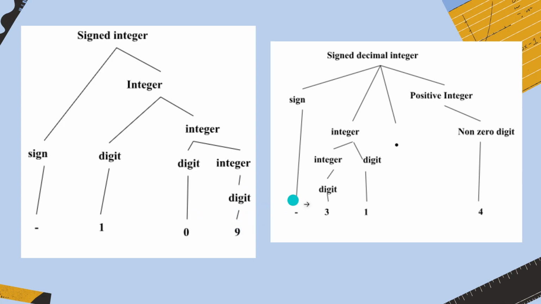And integer can be given as digit, that is 9. In signed decimal integer we have four parts given as sign, integer, decimal and positive integer. Sign can be given as negative, integer again divided into two, integer and digit, and integer again goes to digit, that is 3, and this digit can directly go to 1, and positive integer is given as non-zero digit, that is 4. It can't be 0.